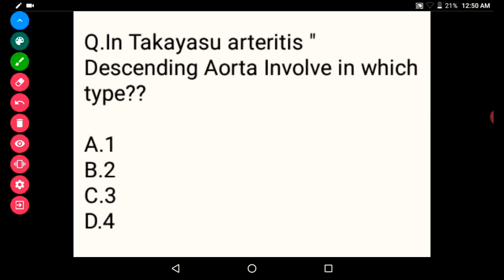Now let's discuss some clinical questions. In Takayasu arteritis, the descending aorta is involved in which type? We said that in type 1, only the branches of the arch of the aorta are involved. In type 2A, the arch of the aorta and its branches are involved. In type 2B, there will be thoracic aorta involvement. So the answer will be 2B.